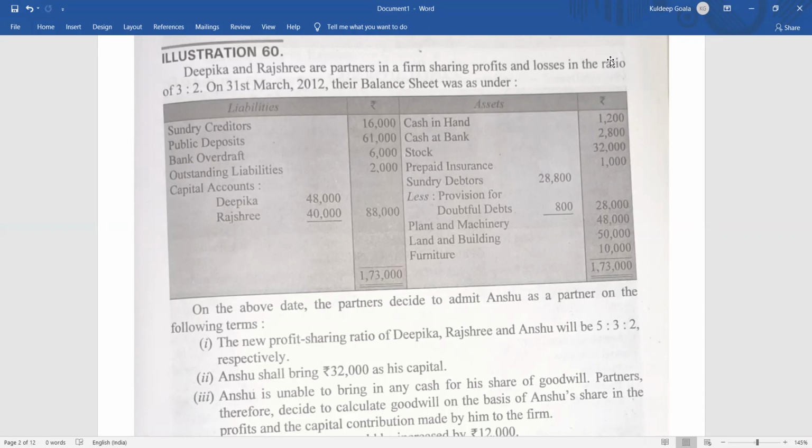Clear? On the asset side, we can see cash in hand, cash at bank, stock, prepaid insurance, sundry debtors less the provision, plant and machinery, land and building. So these are the components given in the asset side. Out of the total balance sheet, you have to find out the accumulated losses, accumulated profits, accumulated reserves, presence of goodwill. We can see there is no accumulated reserve, no accumulated profit, no accumulated losses and no goodwill, right? So we'll straightaway go to the adjustments.